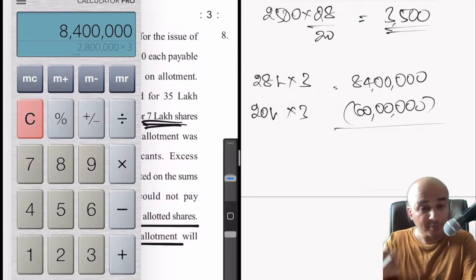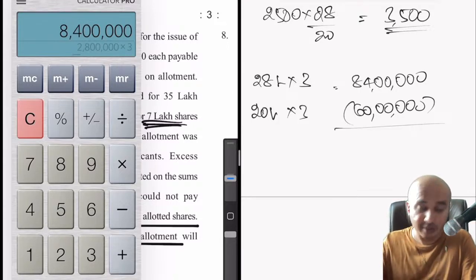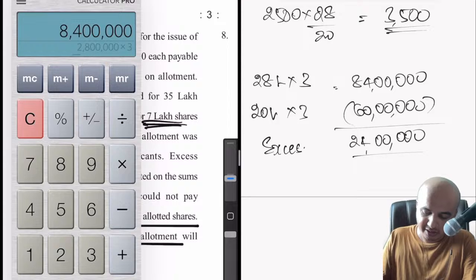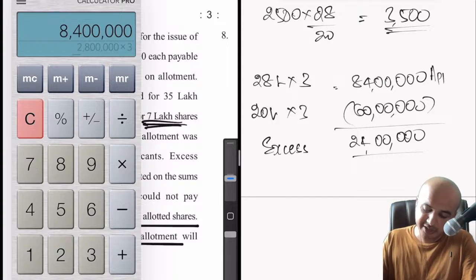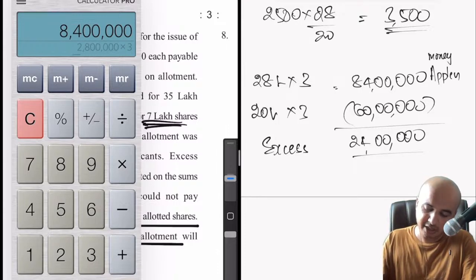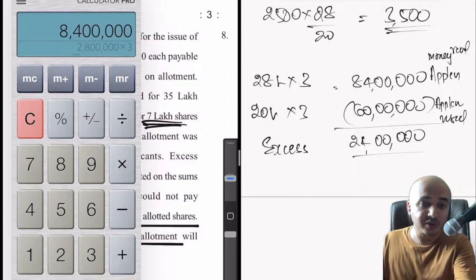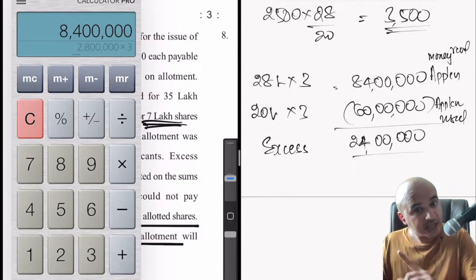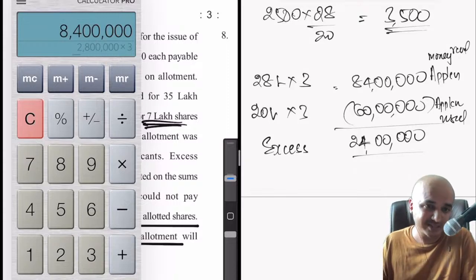So that means how much money do we have in excess right now during application stage? 24 lakhs is what we have in excess. This is the application money received and application money used. We have only used 60 lakhs out of 84 lakhs which we have received. That means 24 lakhs is with us, which we will use during the allotment stage.